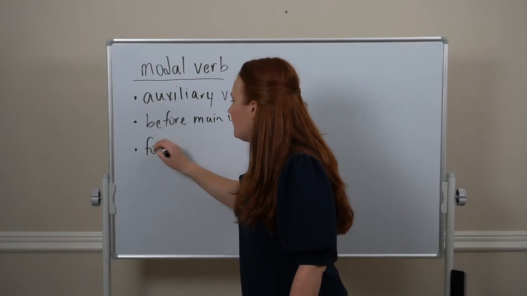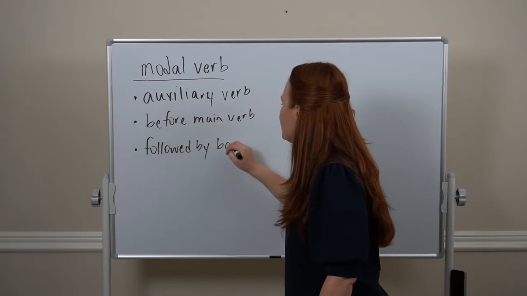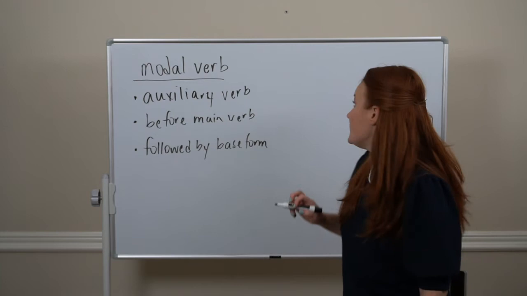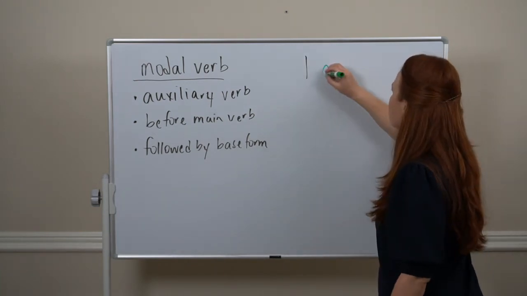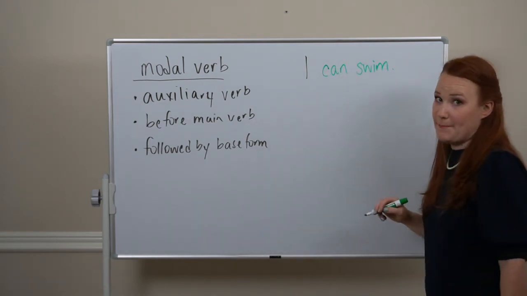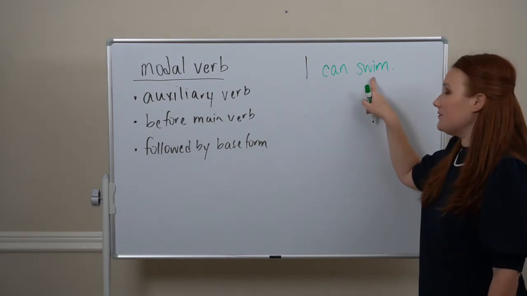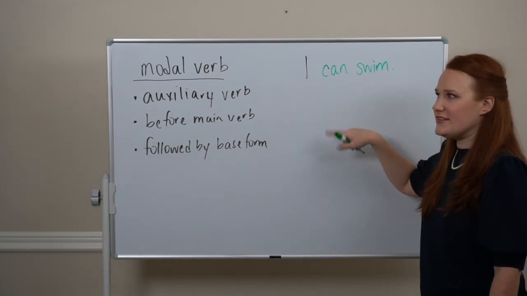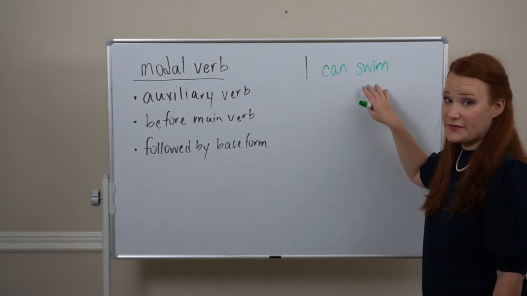They are followed by the base form of the verb. So I would say, I can swim. Can is our modal before the main verb, and our main verb is in the base form. Not can to swim, not can swimming, just the base form. I can swim.